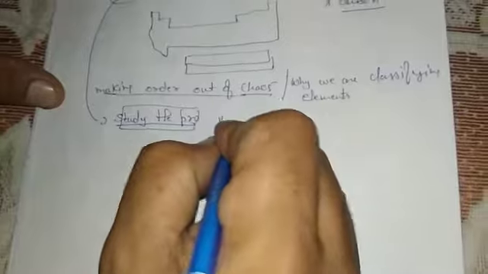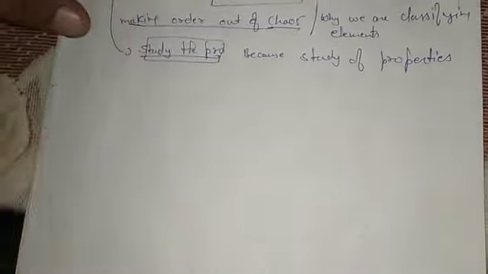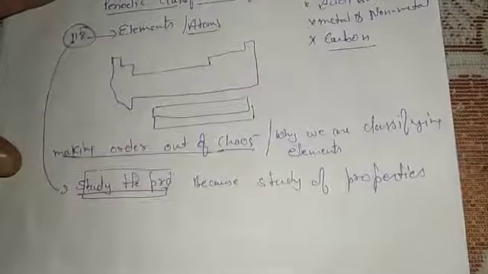Because of the study of properties, physical and chemical, of any particular element. Every element has some physical and chemical properties.